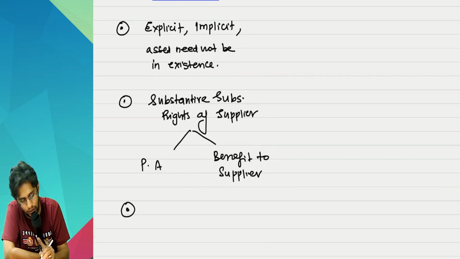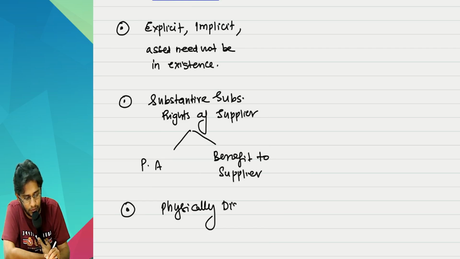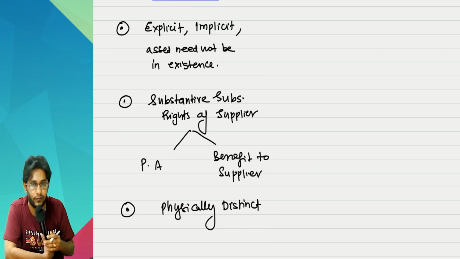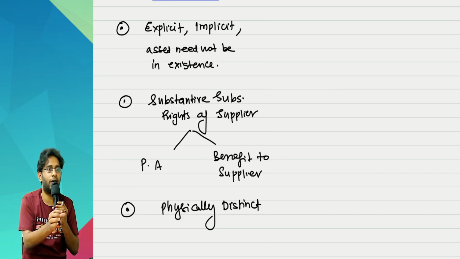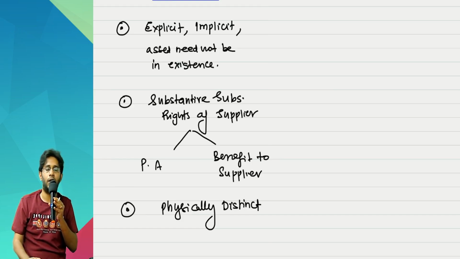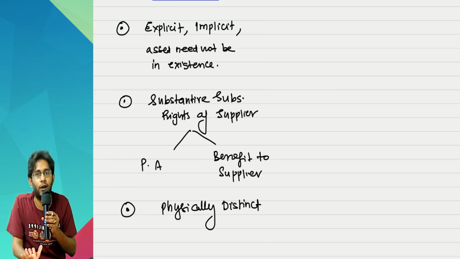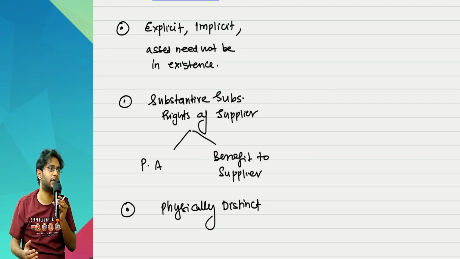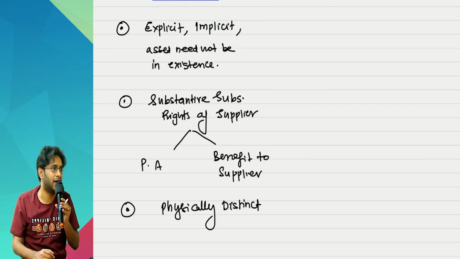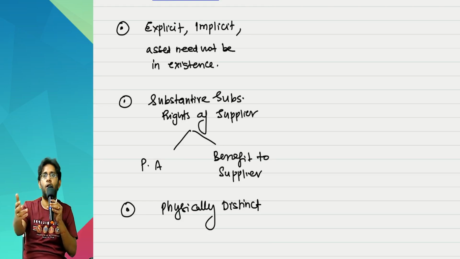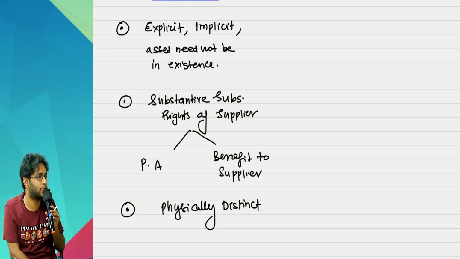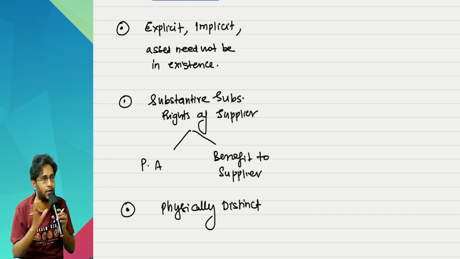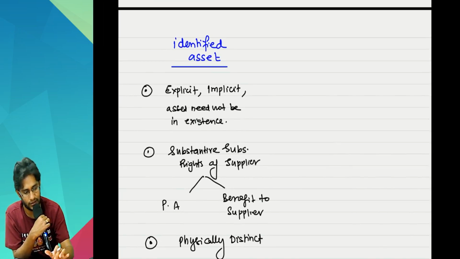Then we discussed a point called physically distinct. So clearly which asset, which portion, that must be clearly separately identifiable. If it is not separately identifiable, it is okay in one case. Which case? You have contracted to lease all or substantially all of the capacity of the asset. In that case also it is okay. Till here clear, sir? This is one part, identified asset.